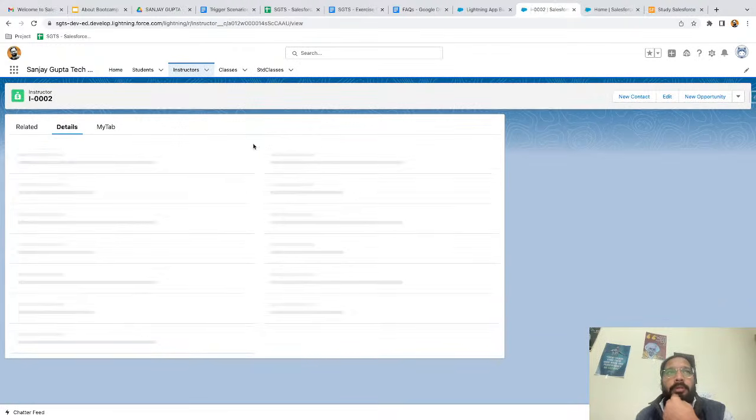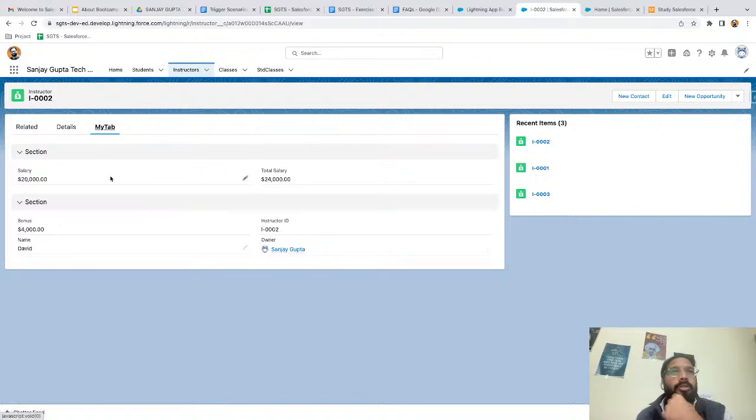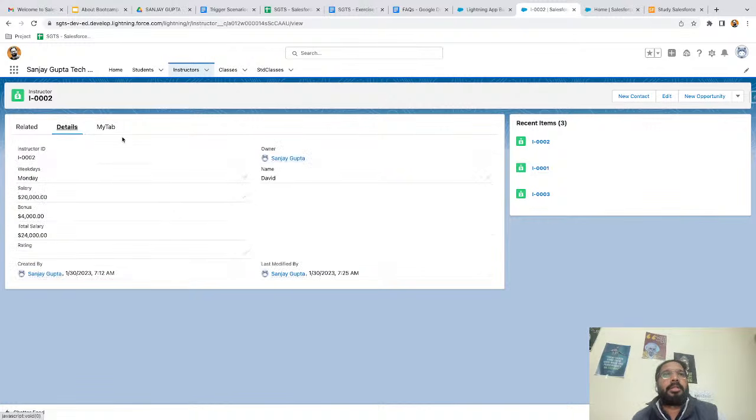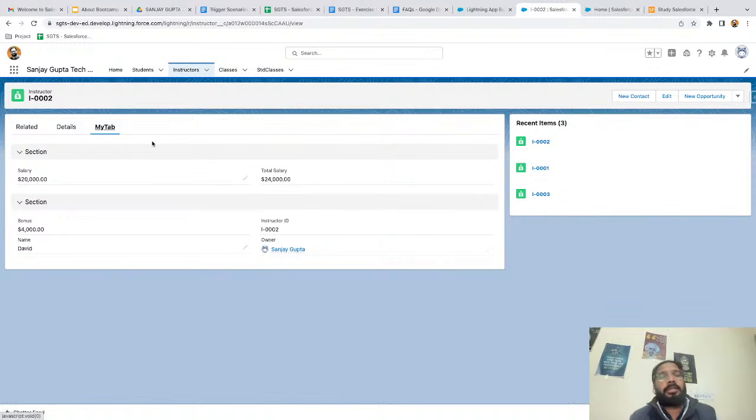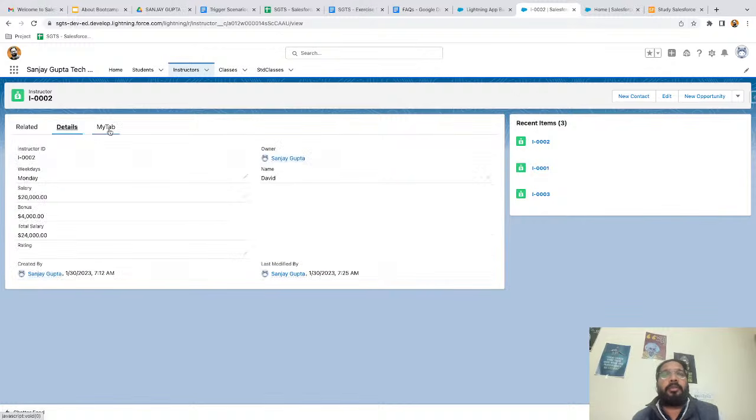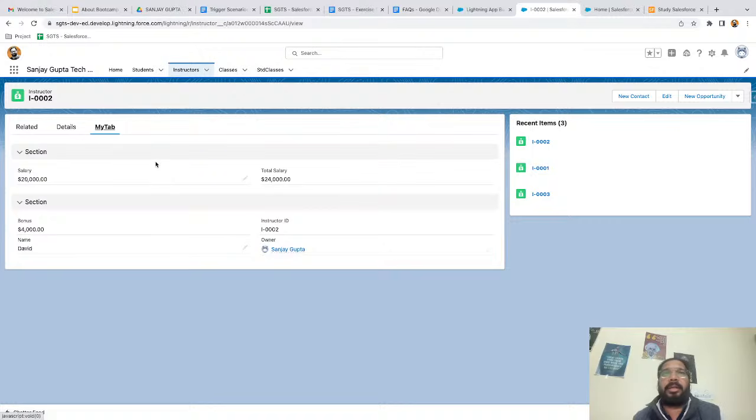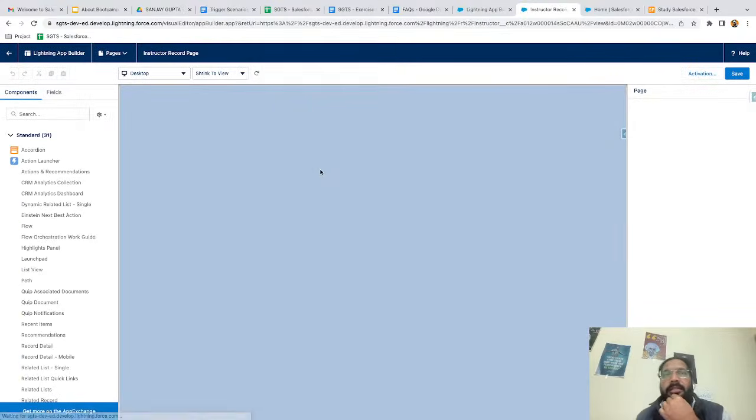and I hope this thing is new. So you can see sections are available. We can rename the sections. Fields are placed here, right? And it will look similar to page layout. So sometimes in the projects, apart from page layout, if you want to place a field from Lightning page, that is also possible. If I again added this page, let's see how we can change the name of the